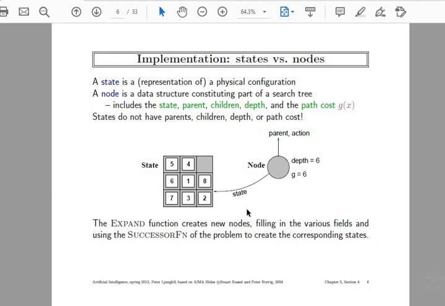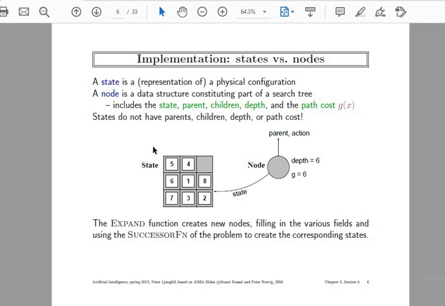For the implementation, we came across the 8 puzzle game in the last class. When representing such a problem, we represent the state and the nodes in the form of a node representation, constructing a node using any programming language. A state can be represented with the physical configuration. In the same way, a node is a data structure in the search tree. It includes the state, parent node, child node and the depth of the tree.